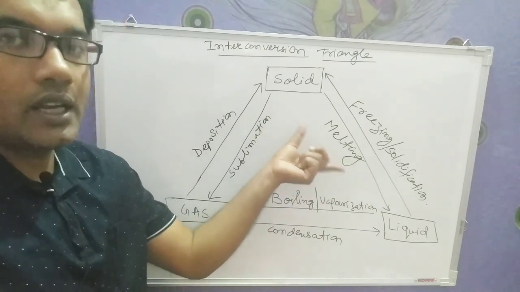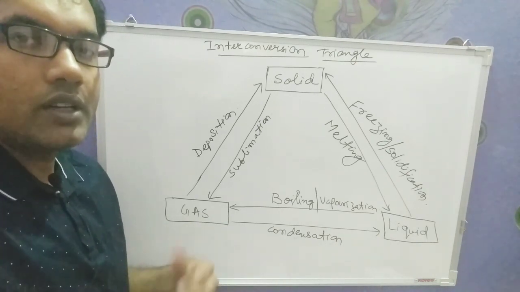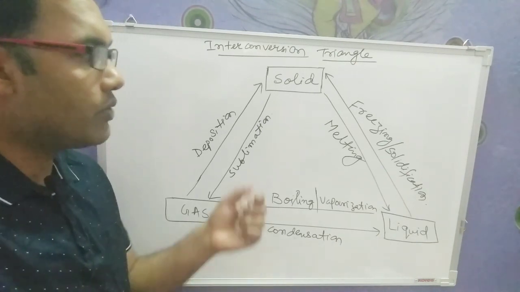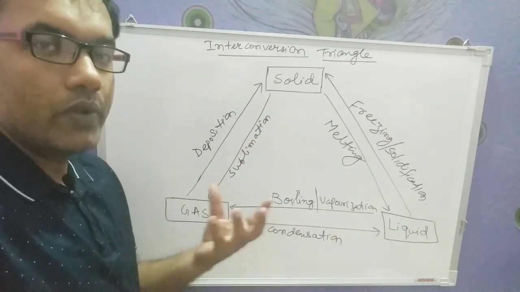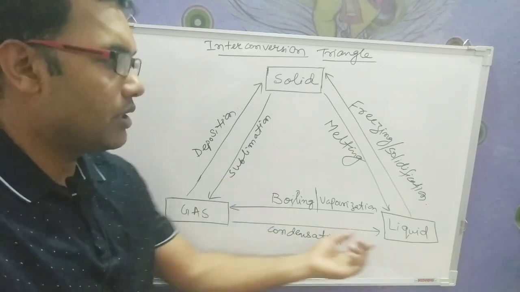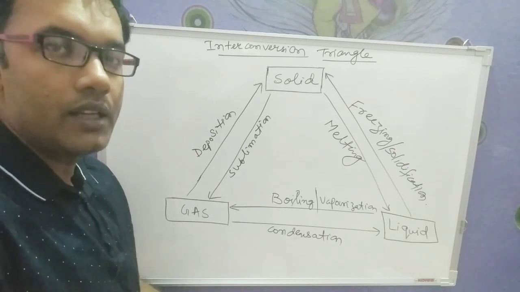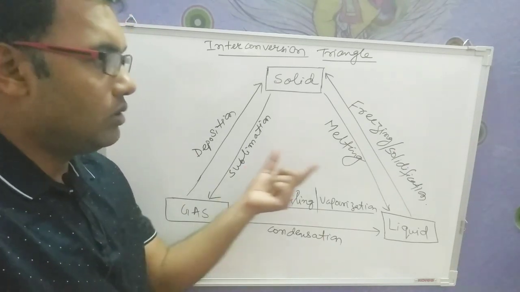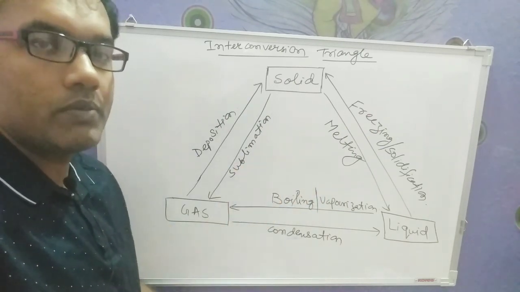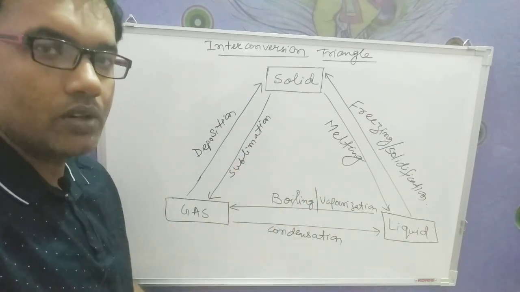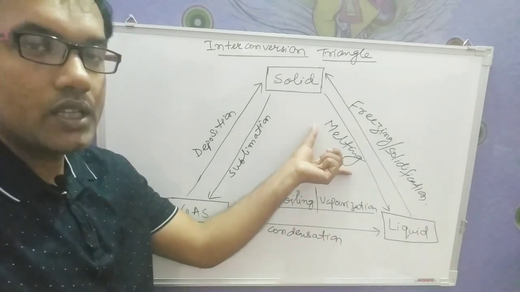For melting, I have an example for you. For example, you take some butter, but we cannot directly eat that. So what we have to do, we have to just convert that butter into liquid. So what we do, we heat. Now when you are heating, the butter melts into liquid. Or another example you can take, in Diwali we are lighting candles. Now those candles, you just light it, and what happens, all the wax starts melting in the form of liquid. So from there also you can understand the process known as melting.